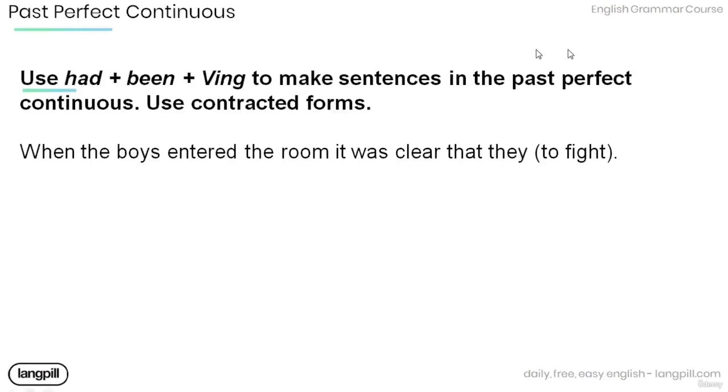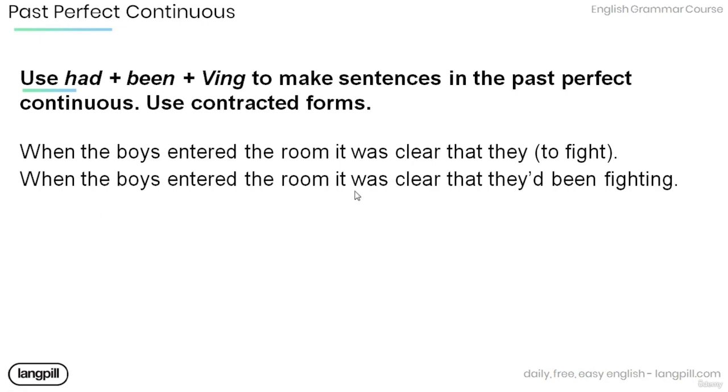Now let's review and practice a bit. Remember that we used had plus been plus verb ing to make sentences in the past perfect continuous. Now read the following sentence and provide the past perfect continuous form of the verb in the bracket, and make sure to use contracted forms. When the boys entered the room, it was clear that they to fight. When the boys entered the room, it was clear that they'd been fighting.